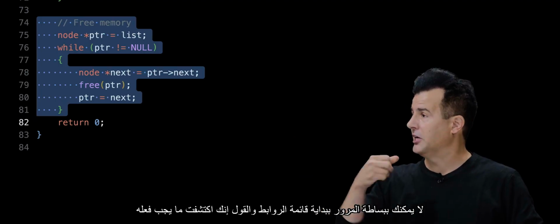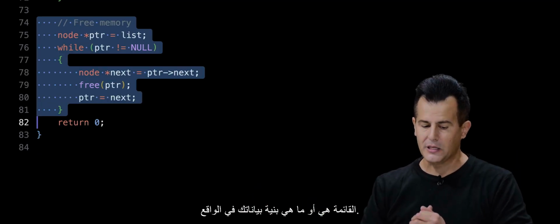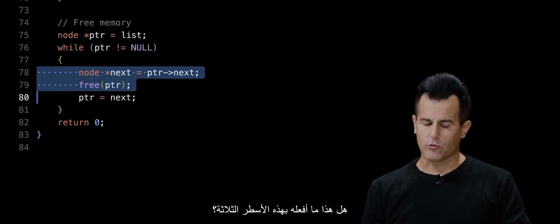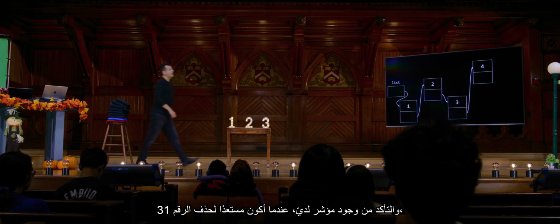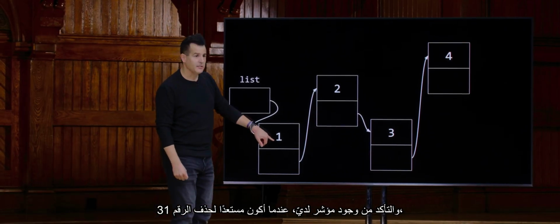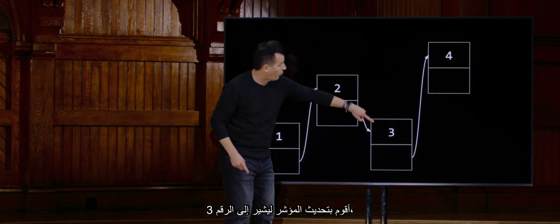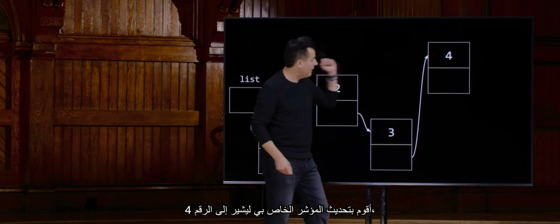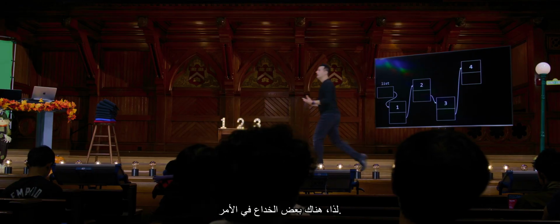You can't just pass the beginning of the linked list and say you figure out what to delete, because it has no idea what a linked list is or what your data structure actually is. So the reason that this loop is a little complicated is that what I'm doing with these 3 lines is essentially traversing my list and making sure that when I'm ready to delete the 1, I have a pointer pointing at the 2, and then I free the 1. I update my pointer to point at the 3, and then I delete the 2. I update my pointer to point at the 4, then I delete the 3, and then I delete the 4. So there's a bit of trickery involved in making sure you don't orphan things step by step.